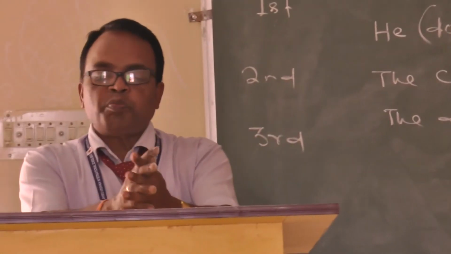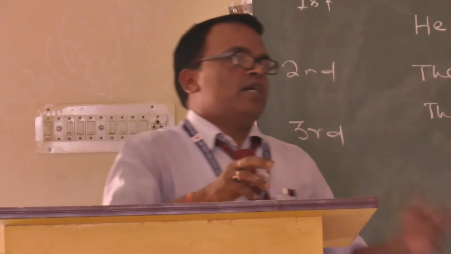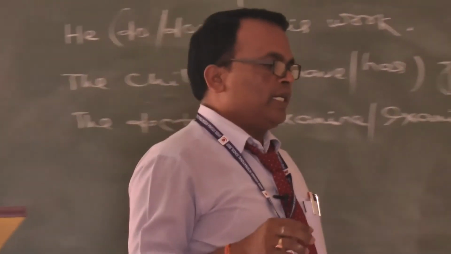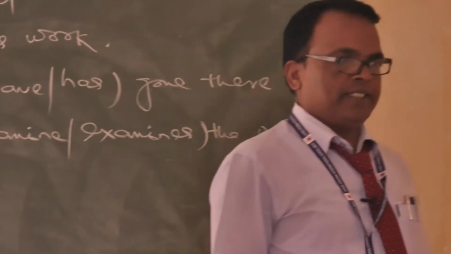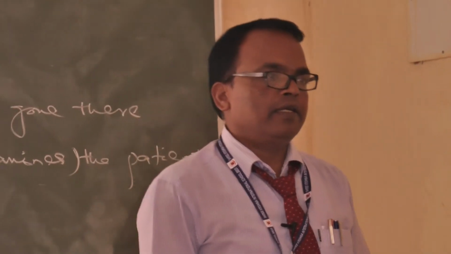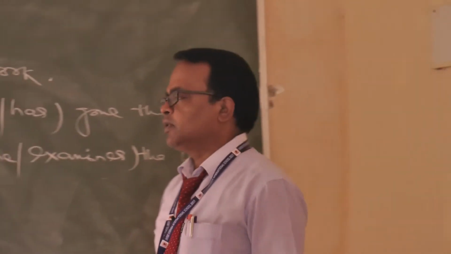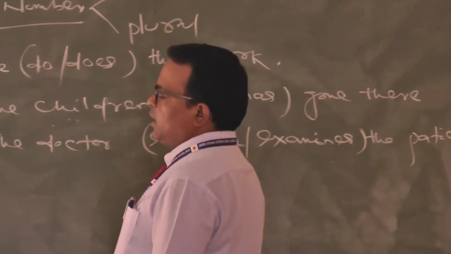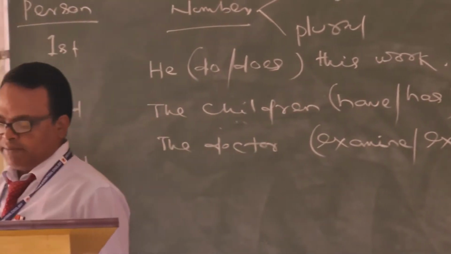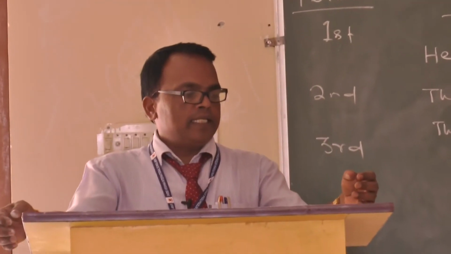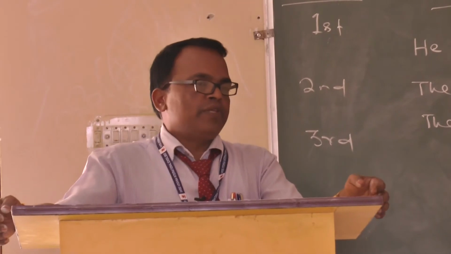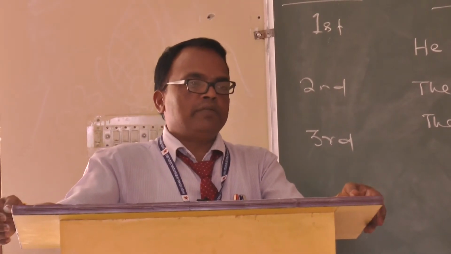Okay. In the last class, we completed non-finite. I think all of you understood. So today we will take another chapter that is in your syllabus also: subject verb agreement.